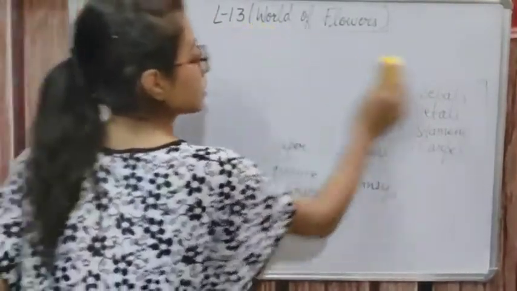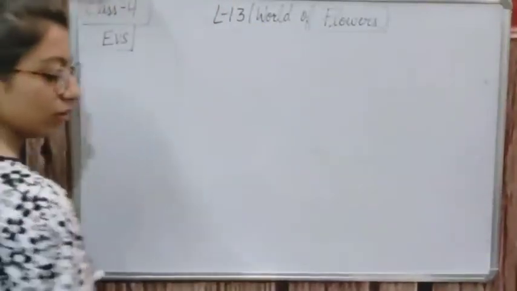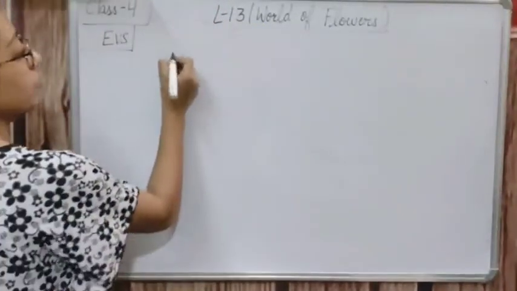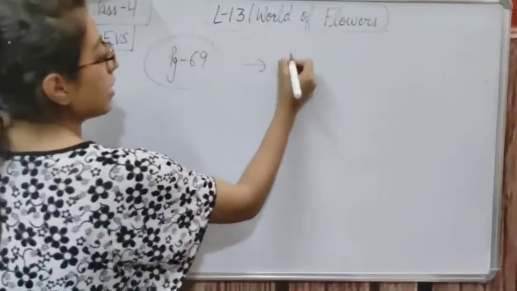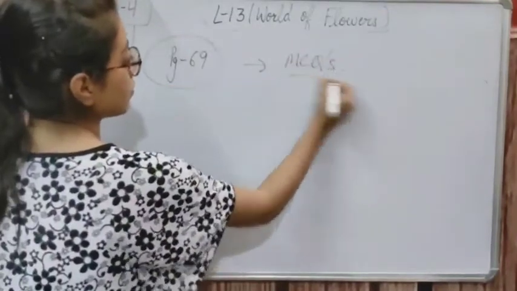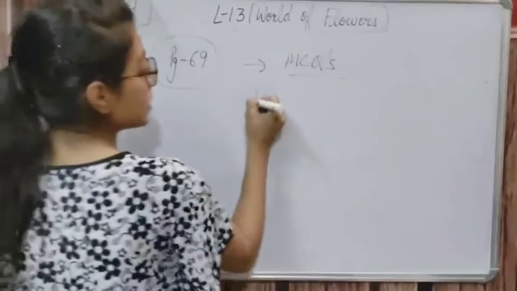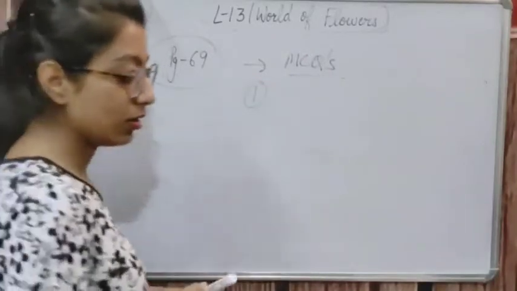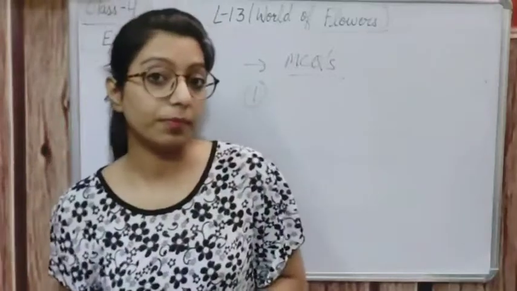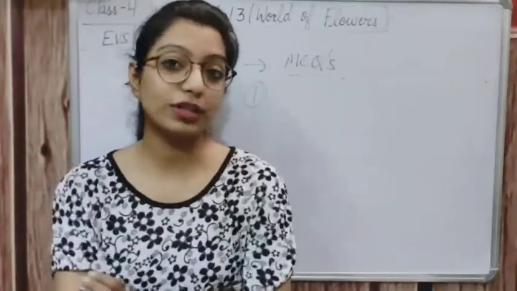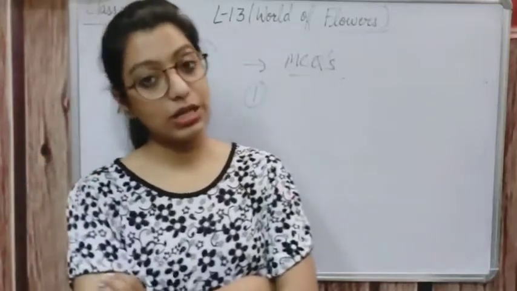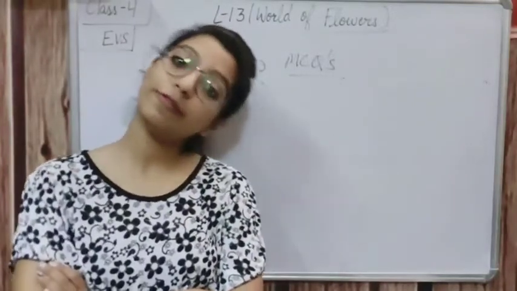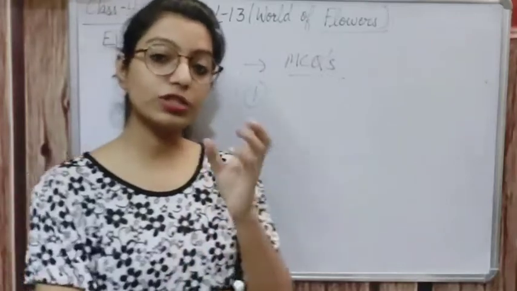So page number 69 open करें सभी. Page number 69. MCQs are given. First MCQ is: fruits grow from. Fruits कहाँ से grow करते हैं? Flowers grow from buds. Now fruits grow from flowers. Okay? Fruits कहाँ से grow करेंगे?